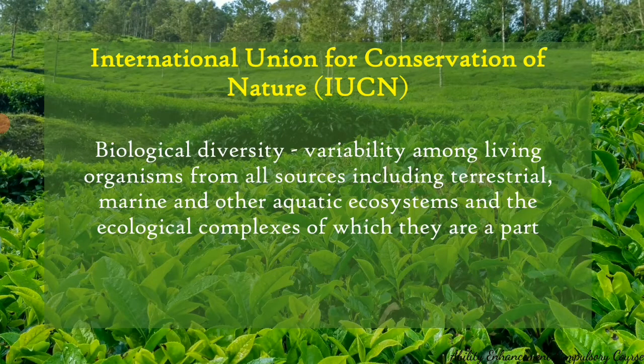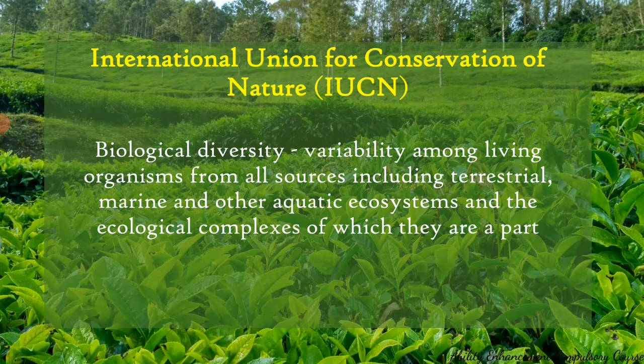As per the International Union for Conservation of Nature, that is IUCN, biodiversity can include organisms from many different sources. It could be the terrestrial source, it could be aquatic sources that include both fresh water and marine water, and the entire ecological complex of which they are a part. This is what we call biodiversity, which means it can be considered at different levels or different scales. It can include the tiniest of microorganisms to the largest of beasts and the trees. Even genetic material like seeds or germplasm can be considered as biodiversity.